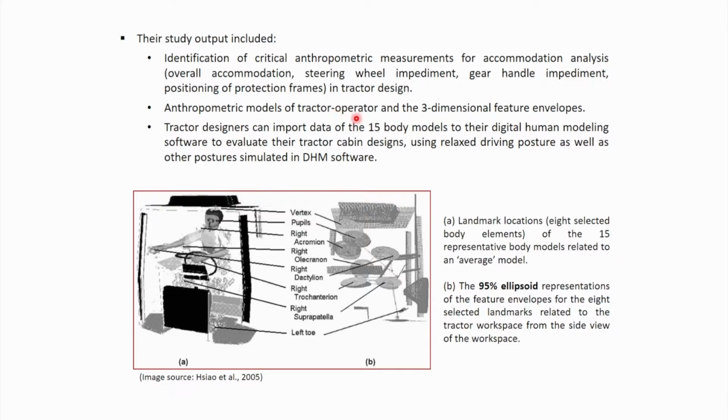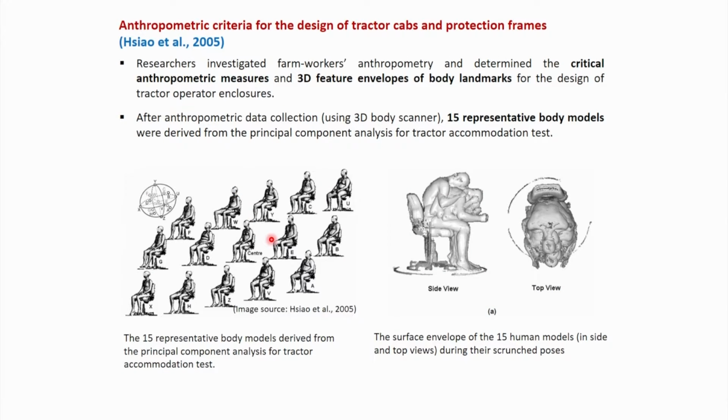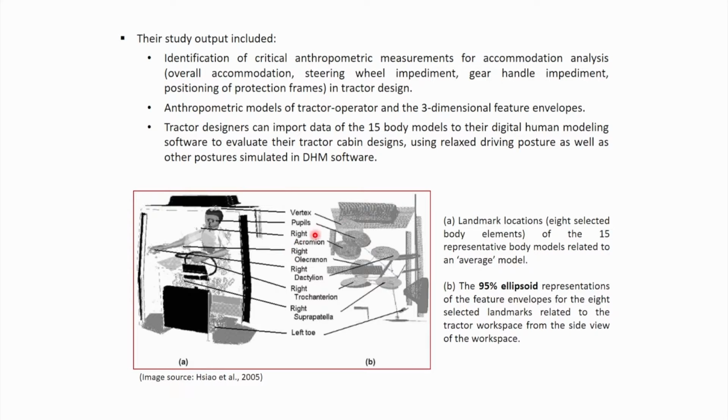Anthropometric models of the tractor operator and three-dimensional feature envelopes were also derived. Tractor designers can import data of the 15 body models, as we have seen in the earlier image. So these 15 models are anthropometric data.